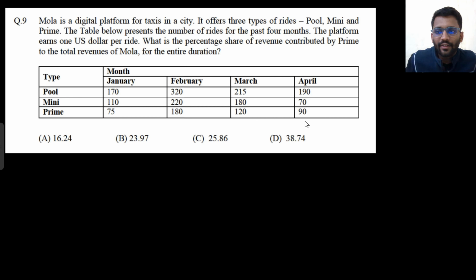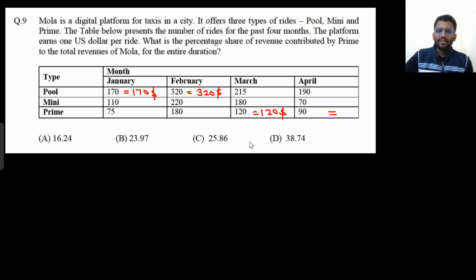The platform earns $1 per ride. That means this 170 rides would give them $170. This would give them $320. This would give them $120. So all the rides give them $1. What is the percentage share of revenue contributed by Prime in the total revenue of Mola for the entire duration? So where is Prime? This is Prime. So what is the addition of how much revenue they are getting? 180 plus 120 plus 75 plus 90. So I have to add them up.